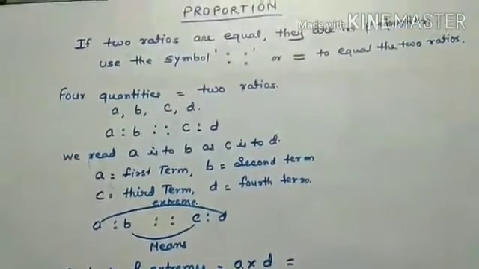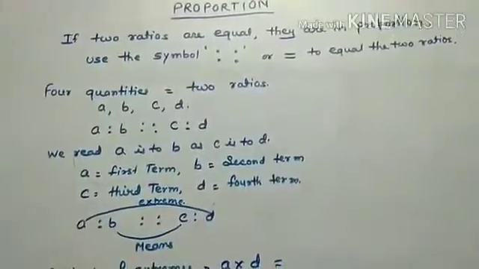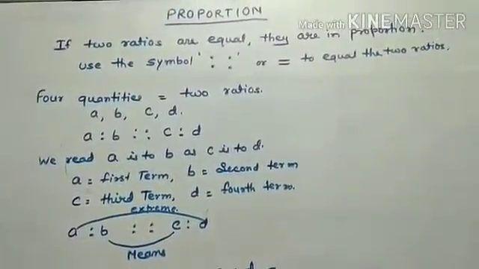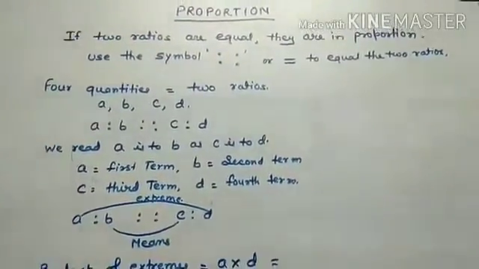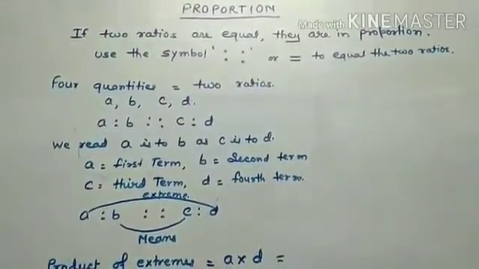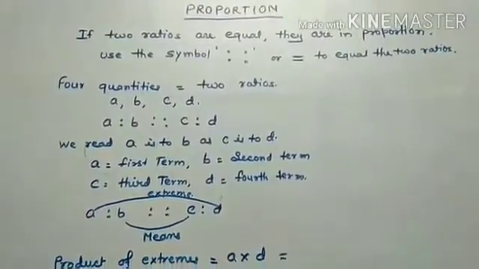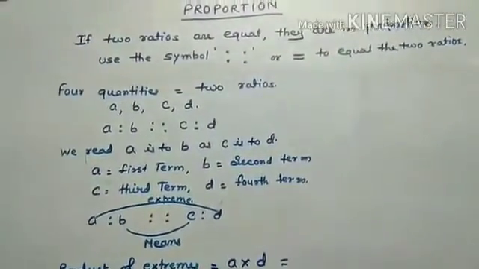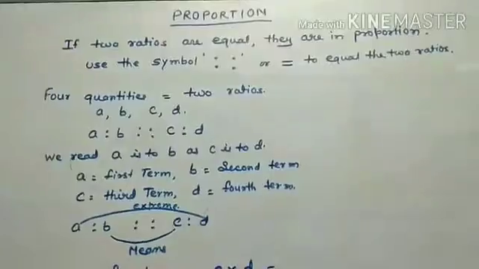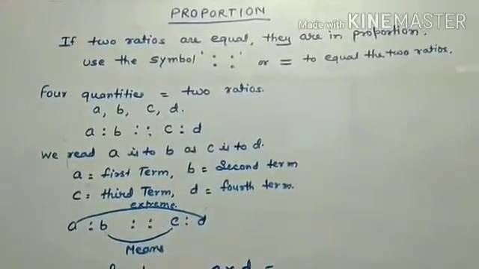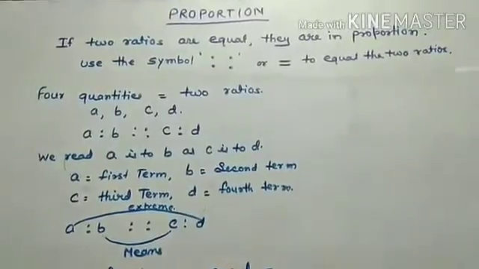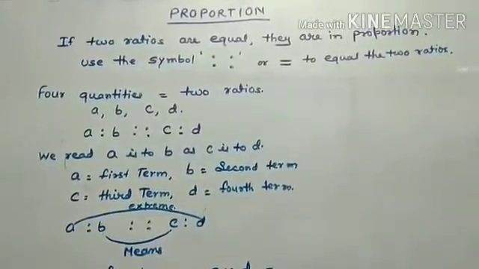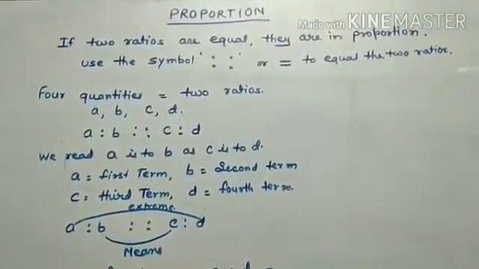Now I will explain what proportion is. First of all, what is a proportion? When two ratios are equal, they are in proportion. Proportion always means the two ratios are equal. All of you know that the symbol is 4 dots, which I will give here. These 4 dots are the proportion sign. Proportion means equal, so 2 equal ratios, 4 quantities equal to 2 ratios.